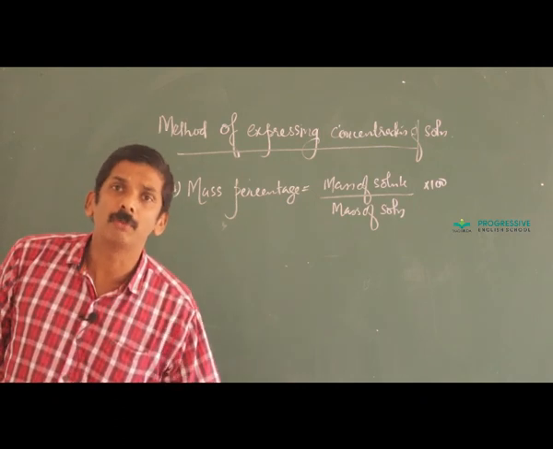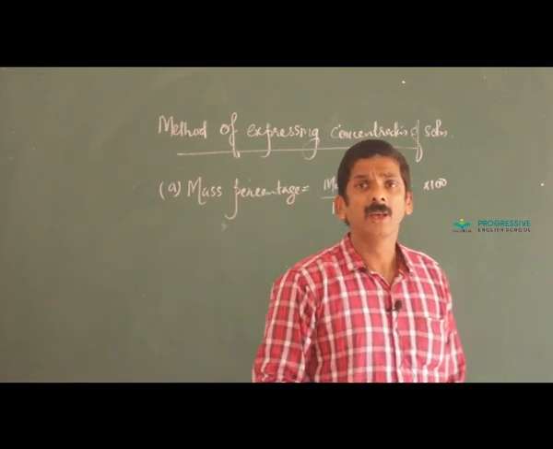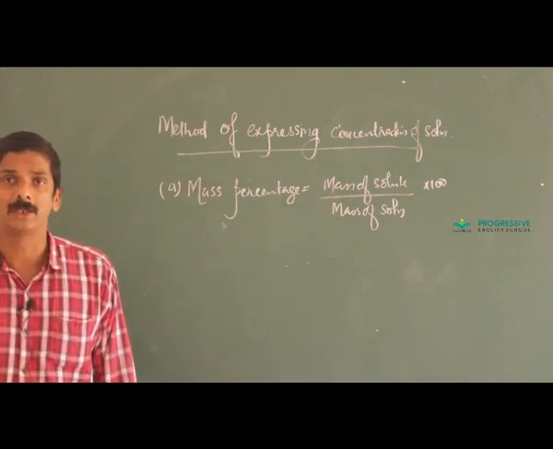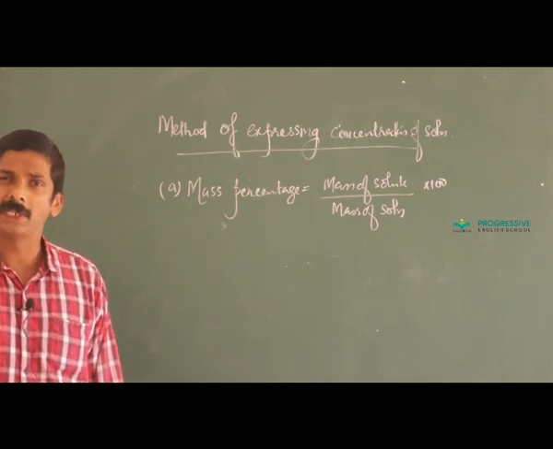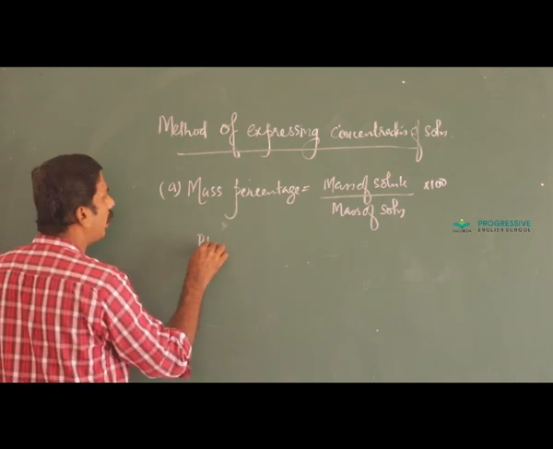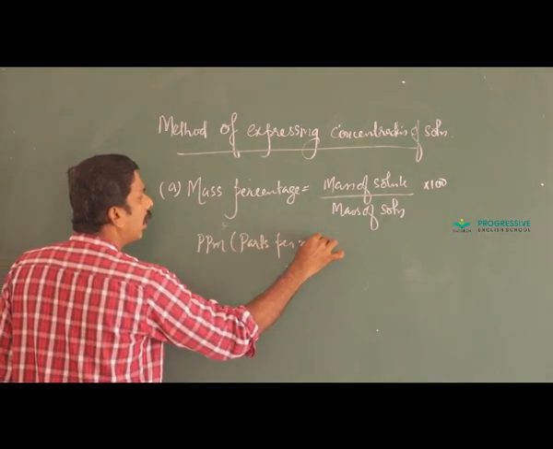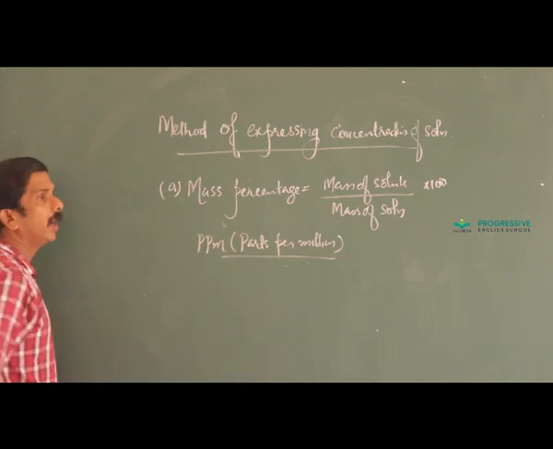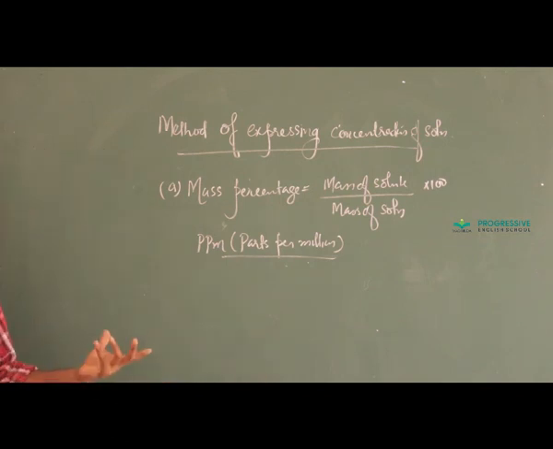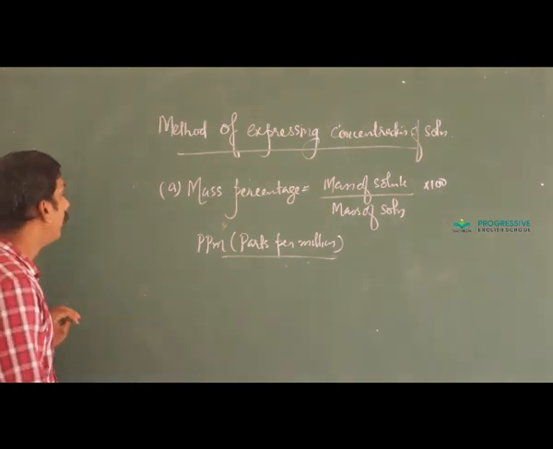In addition to this, if mass is replaced by volume, it is called volume percentage. And the presence of pollutants in air as well as the content of fluoride in toothpaste is very negligible. That negligible amount is expressed in terms of ppm. ppm means parts per million. In biological oxygen demand or the presence of dissolved oxygen, it is normally expressed in terms of ppm level or parts per million.